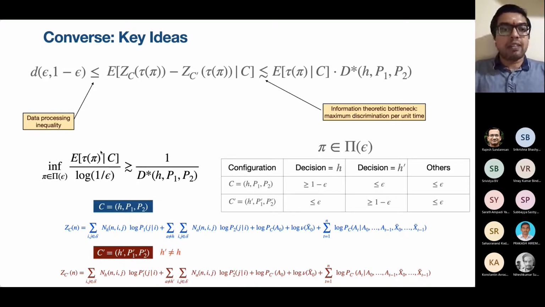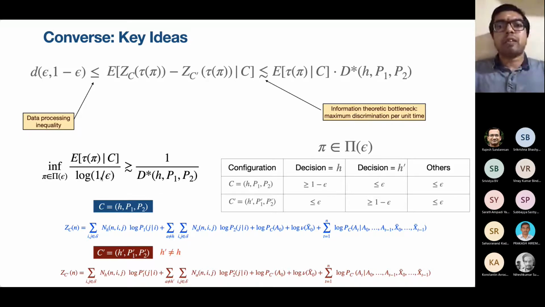Okay, so the growth rate is logarithm of 1 over epsilon. This comes from the fact that this KL divergence term looks like logarithm of 1 over epsilon as epsilon goes to 0. That is how we get the logarithmic growth rate. Taking limits, we arrive at the lower bound. That's all. This is as simple as that. The converse comes from an information theoretic bottleneck, Wald lemma type identities for Markov processes combined with data processing inequality.